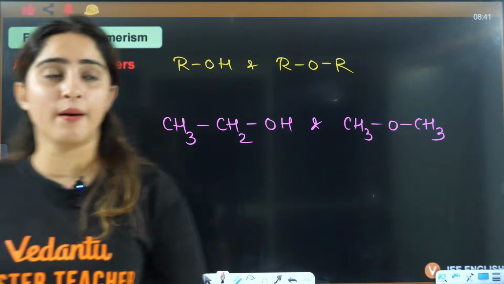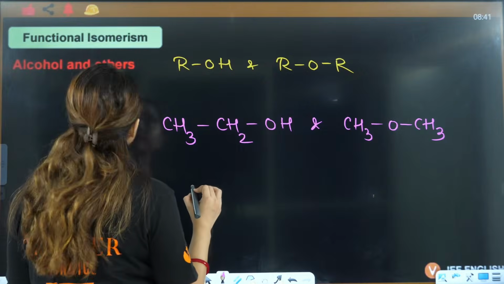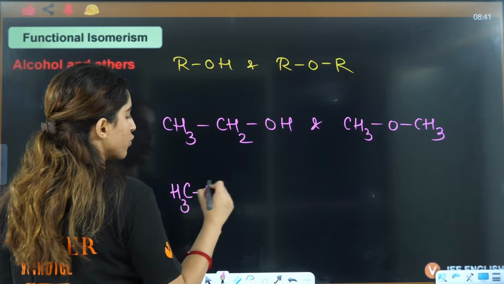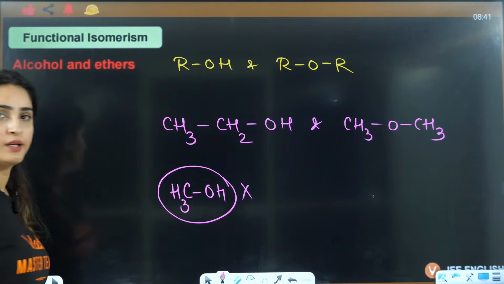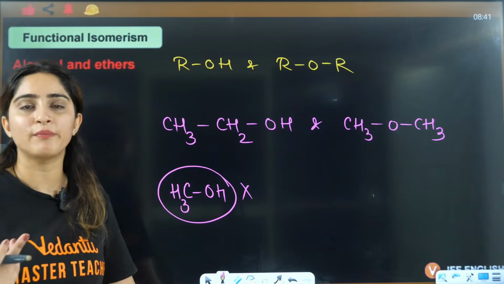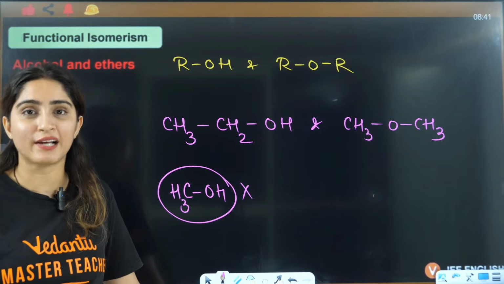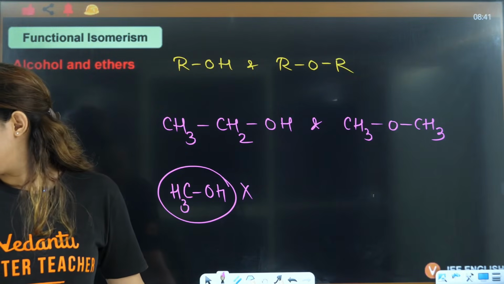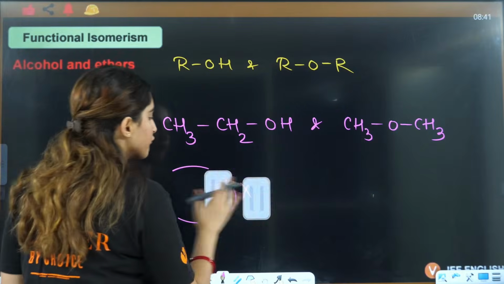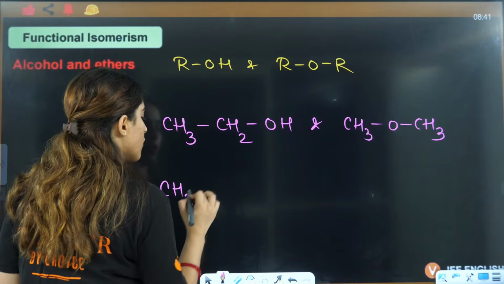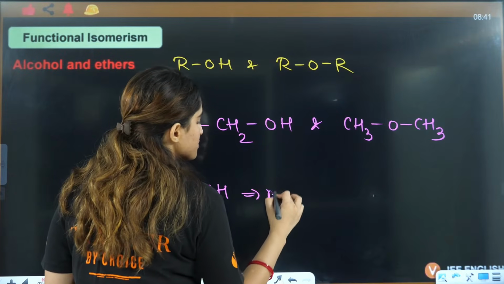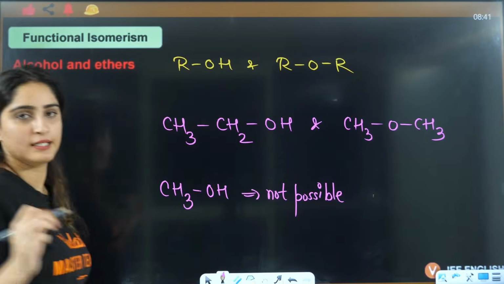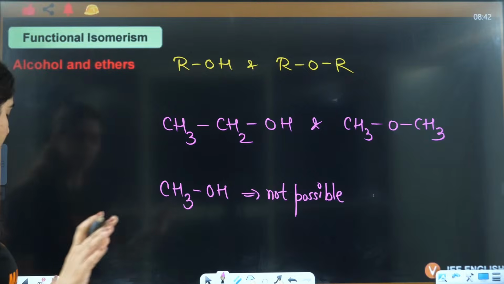But if you say, ma'am, can I have a functional group isomer of CH3OH? Not possible, right? Because here ether formation is not possible. For ethers you need 2 alkyl groups. This is only 1 alkyl group. So for CH3OH it is not possible to draw the ether here. For the rest of them you can draw the ethers, right?